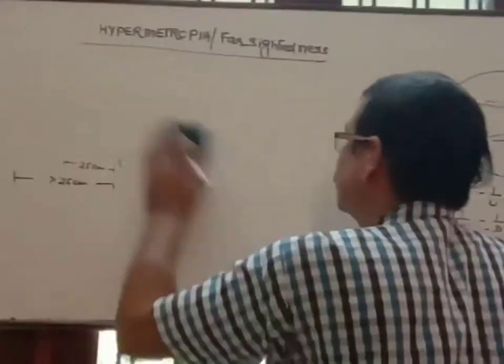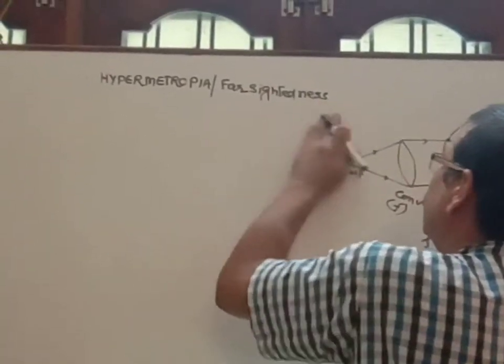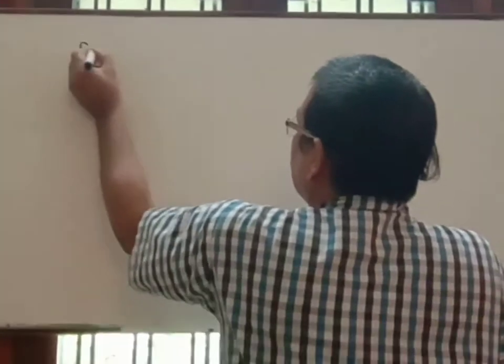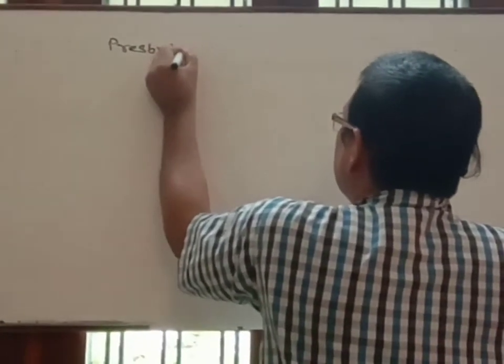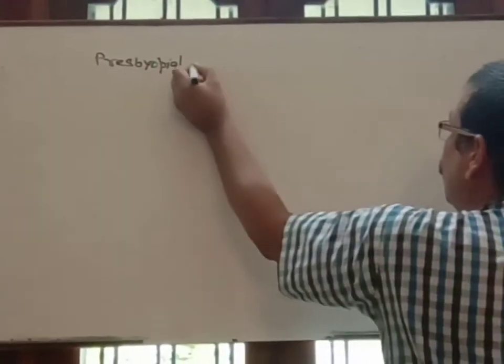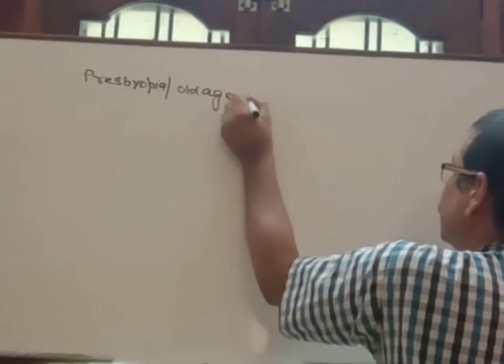Now the third defect, it is called presbyopia. It is also called the old age eye defect.